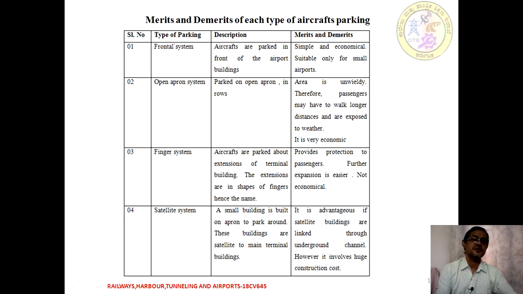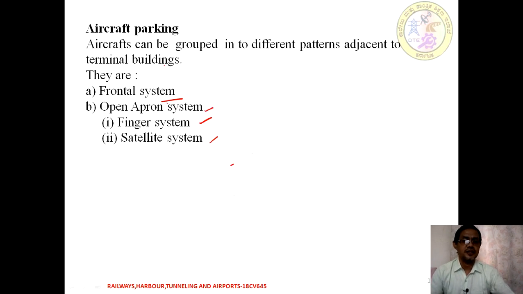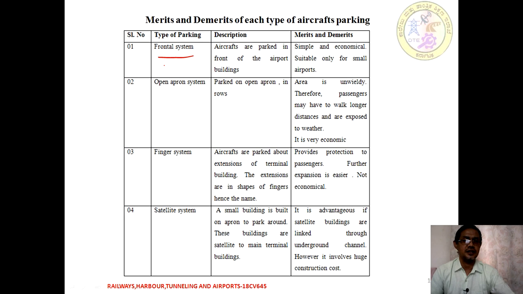First comes the frontal system. The frontal system is the first category of aircraft parking. In this, aircraft are parked in front of the airport building. Whatever parking we provide for an aircraft just in front of an airport building is called a frontal one. The merit is that it is simple and economical. The demerit is that it is only suitable for a smaller airport.